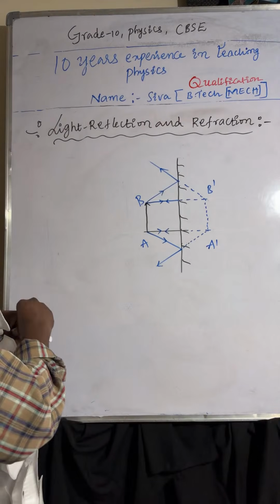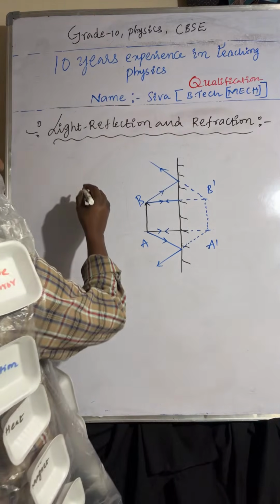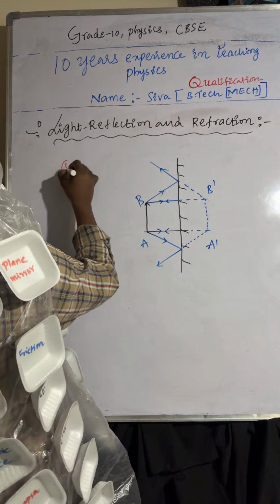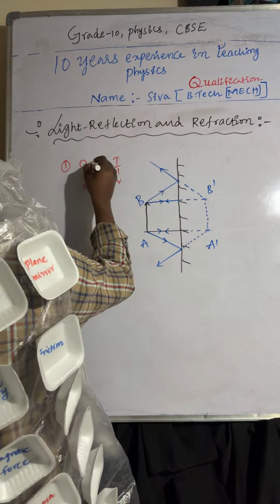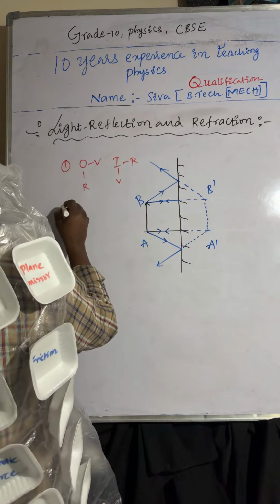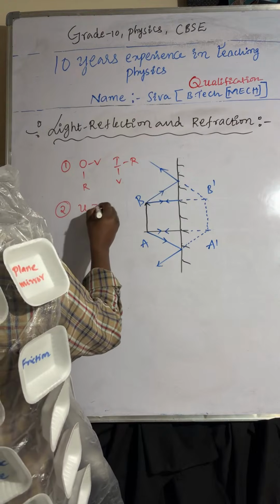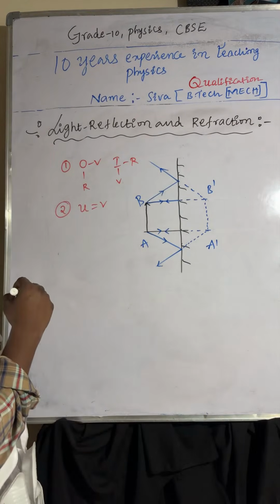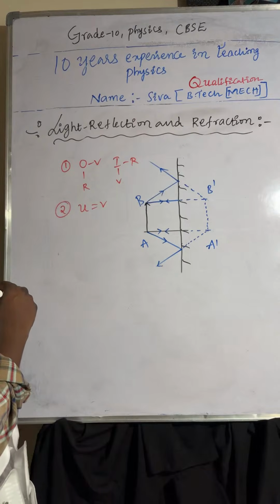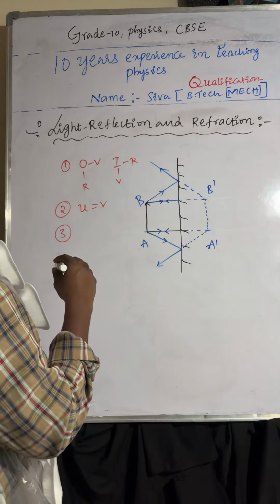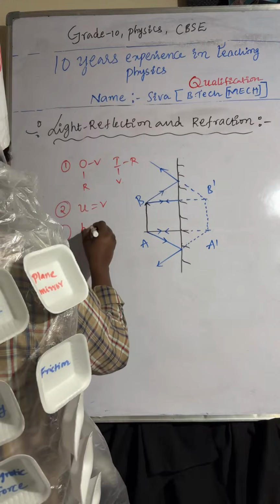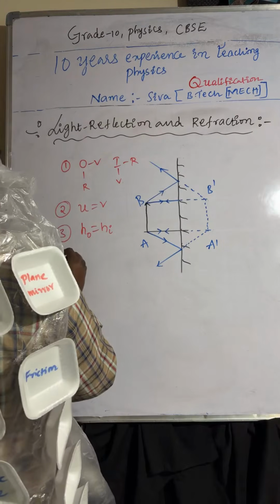So now, point number 1: object is real, image is virtual. Object is virtual, image is real. Point number 2: object distance is equal to image distance. And coming to the next one, the height of the object is equal to the height of the image.